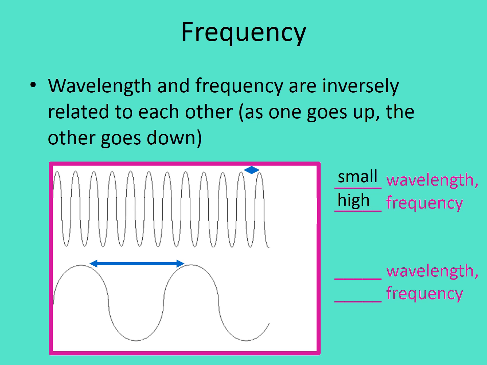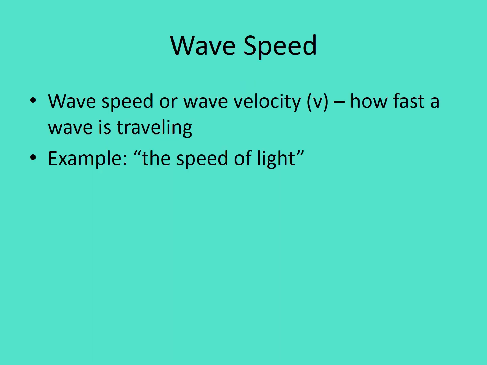I like to think about it with the length of time. If I'm going to the grocery store all the time, I have a high frequency, and the length between each visit is really small. In comparison to the bottom picture that has a really large wavelength and a very low frequency. I'm not going very often to the grocery store, and when I do go, there's a long distance of time between each visit. So inversely related. When one goes up, the other one goes down.